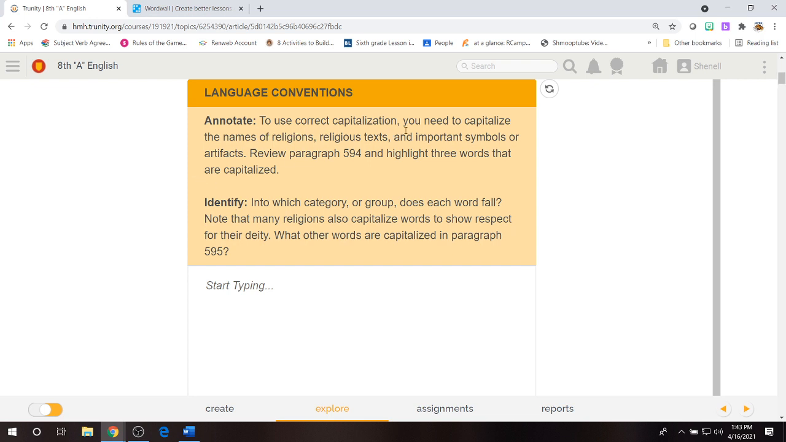To use correct capitalization, you need to capitalize the name of religions, religious texts, and important symbols or artifacts. Review paragraph 594 and highlight these words that are capitalized. Then identify into which category or group does each word fall. Note that many religions also capitalize words to show respect for their deity. What other words are capitalized in paragraph 595?